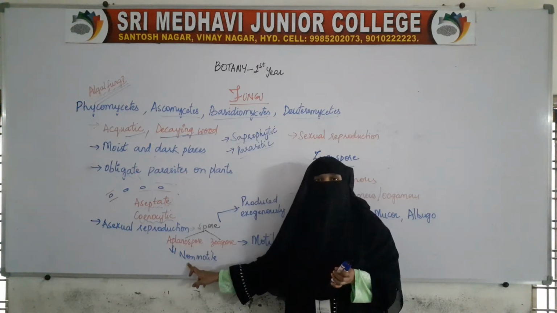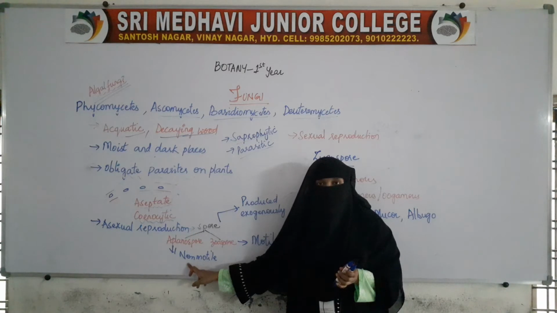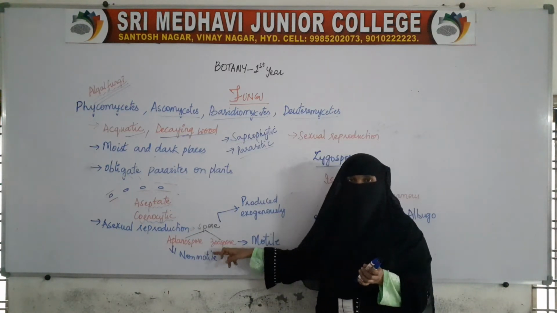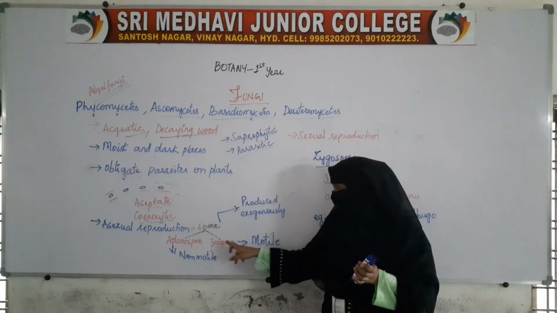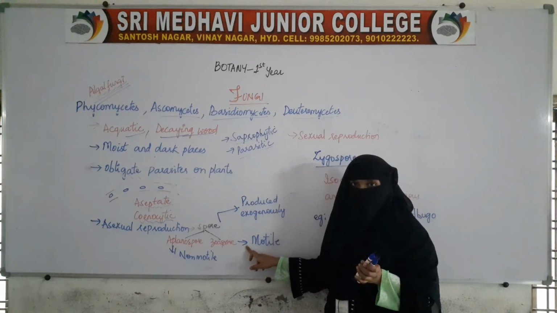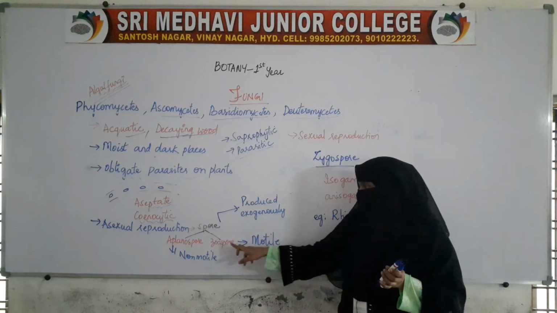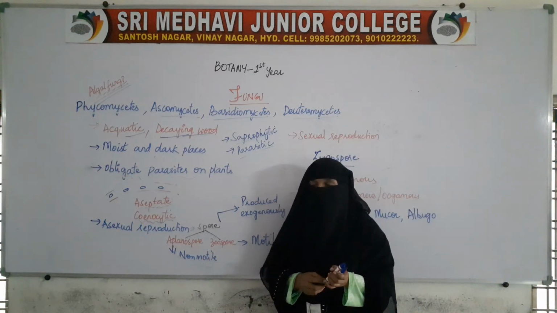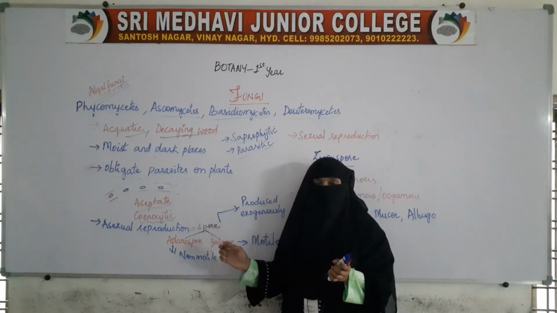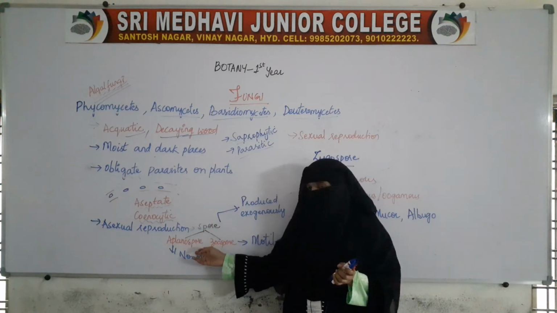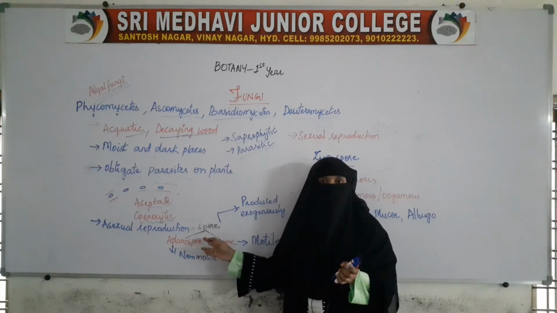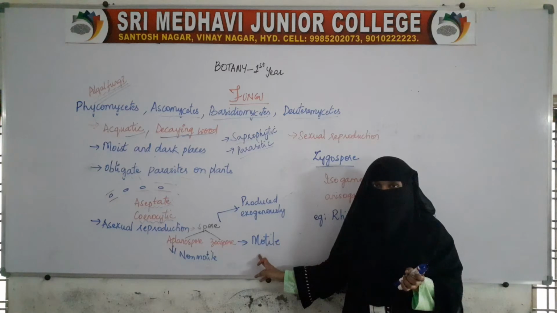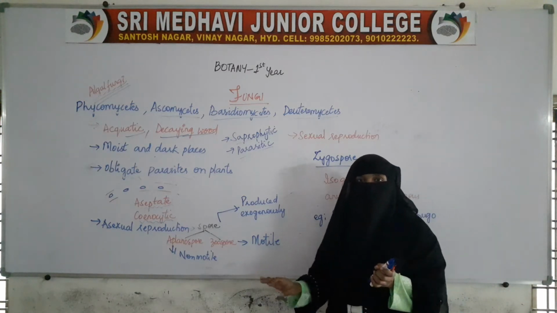Aplanospores are non-motile, and zoospores, zoo already relates to movement, so these are motile. Zoospores are motile and aplanospores are non-motile. So one is aplanospore which is non-motile and another is zoospore which is motile.